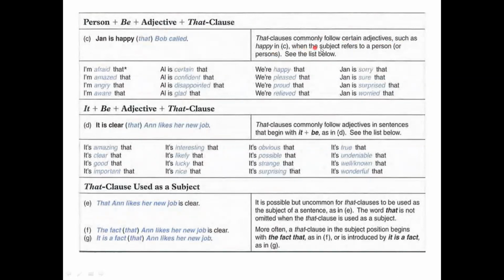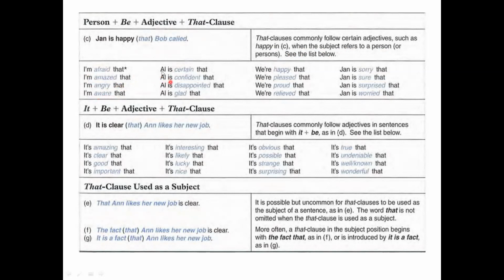When the subject refers to a person or persons, see the following forms. I am afraid that. I am amazed that. I am angry that. I am aware that.